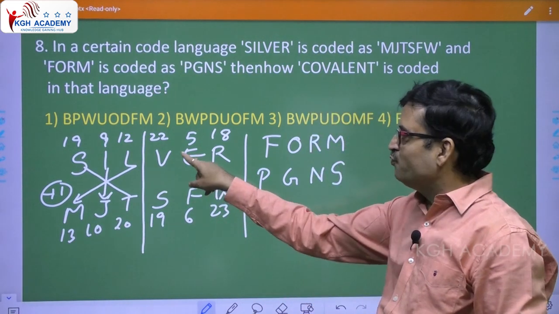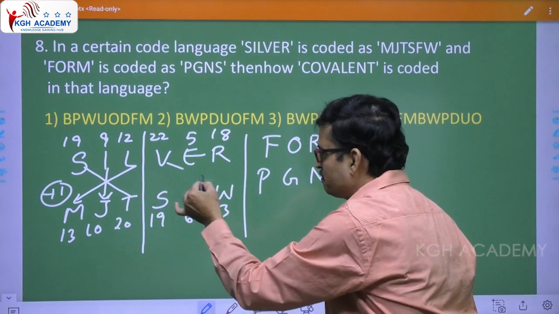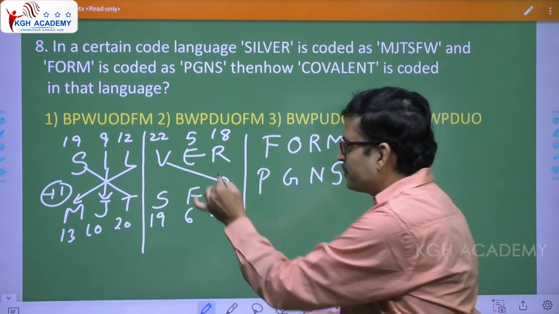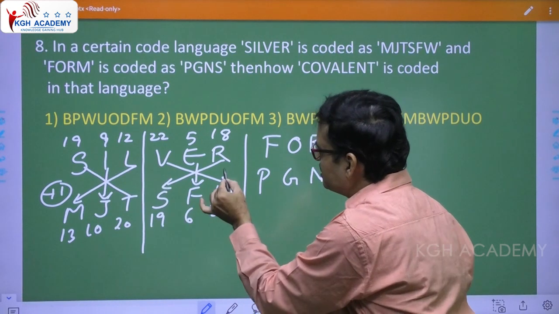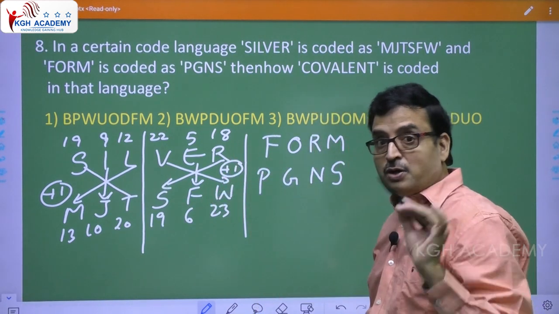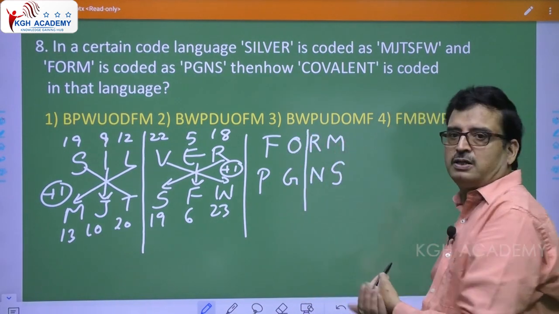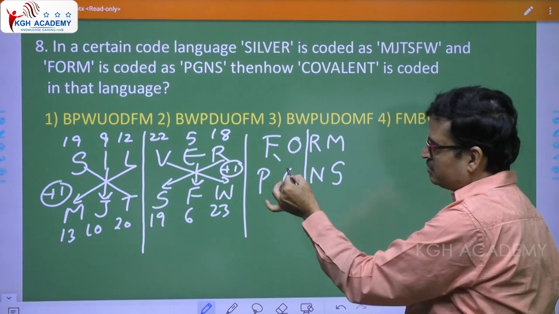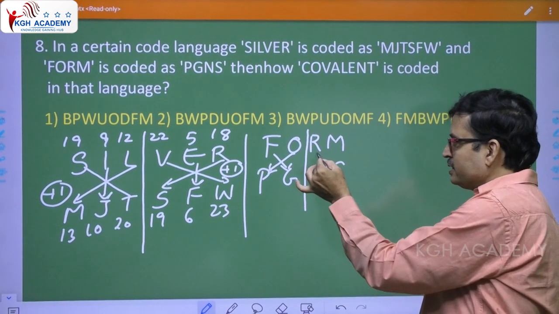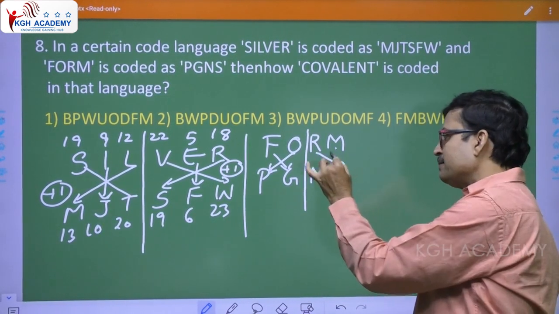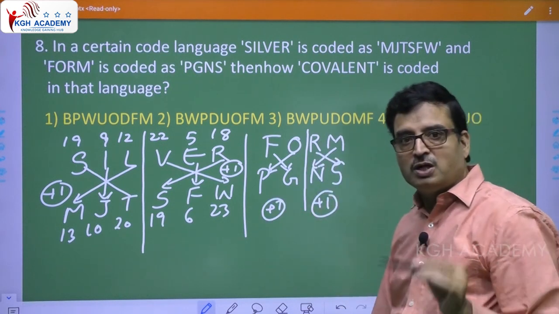Now, see here, V, W, 22, 23, 22 plus 1. See here, E, F, EF. Okay, see here, RS, so plus 1, cross coding. Now we also verify with the second one. Divide like this. FG plus 1, OP plus 1, RS plus 1, MN plus 1. So please note plus 1, they have gone for cross coding.